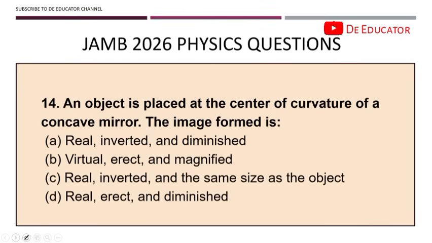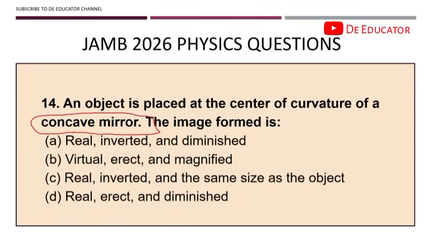Question 14. An object is placed at the center of curvature of a concave mirror. The image formed is... now there's something you take note of about concave mirror and convex mirror. Lenses is something that you will hardly escape in physics questions. So if you master lens very well, then you are sure of attempting and getting about 3 to 5 questions in your physics UTME. Okay, now when you hear center of curvature for a concave mirror, at the